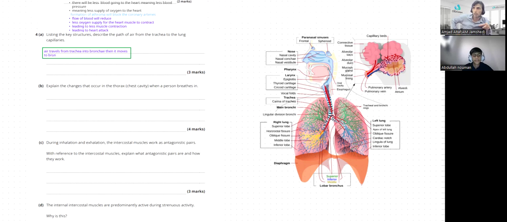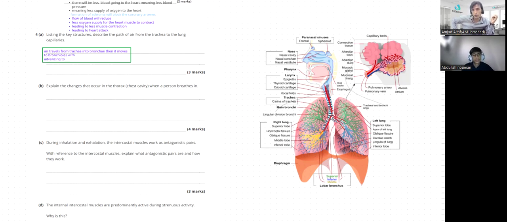Bronchioles within the lungs. So finally it reaches the alveoli.